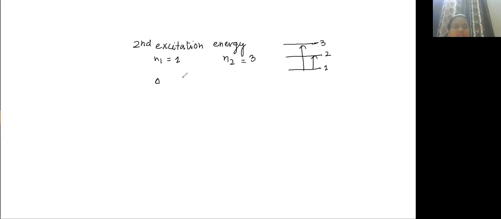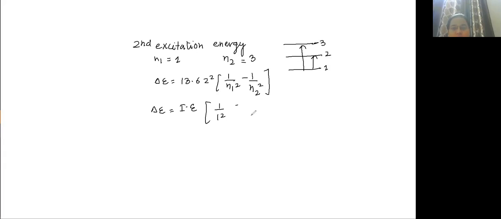So delta E is equal to 13.6 Z square into 1 upon N1 square minus 1 upon N2 square. 13.6 Z square is nothing but ionization energy, times 1 upon 1 square minus 1 upon 3 square.